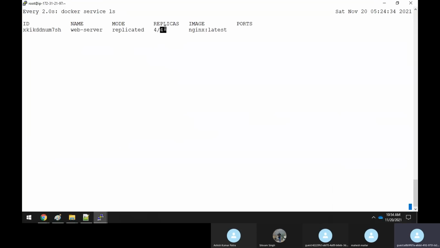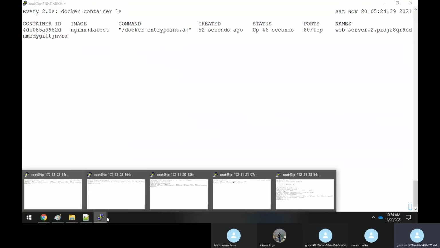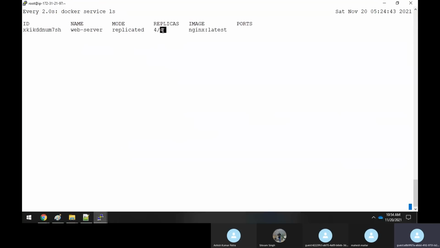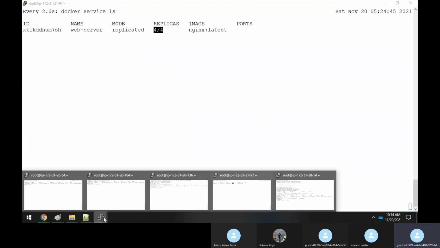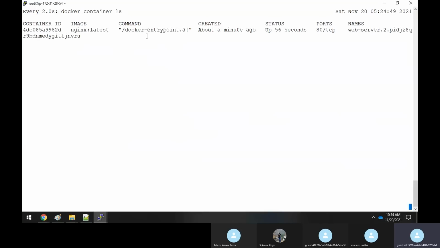The desired state is 4, so in one of the nodes you removed the container, and it will try to recreate it. It always expects 4 to be running. It has recreated one more container on the same node itself. It could be the same node or a different node. It will always maintain the desired state of the container. Here, if you have 4, it will always keep it as 4 only.